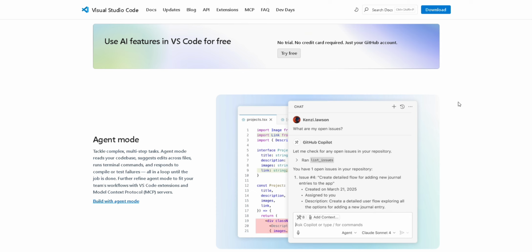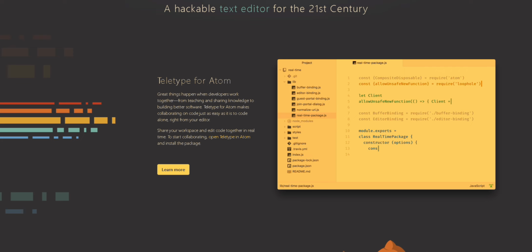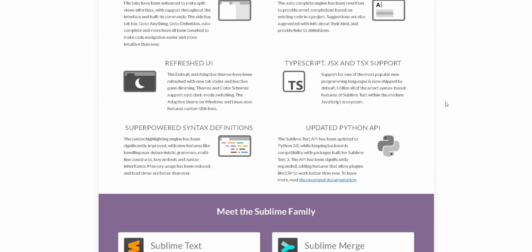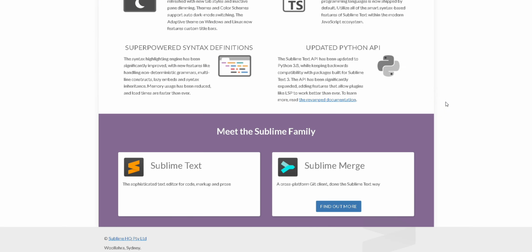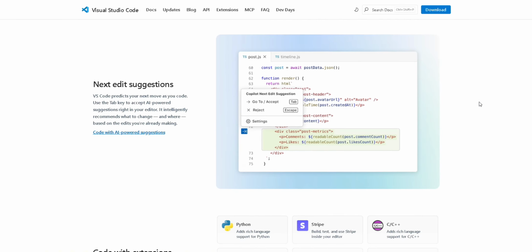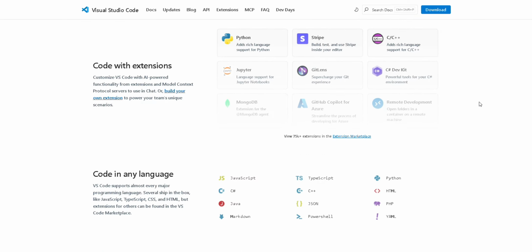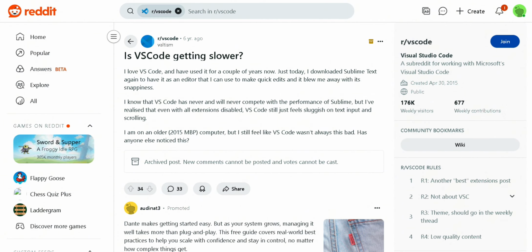If we talk about ecosystem and features, Atom has a great plug-in ecosystem, but stagnated development and discontinued support make it risky. If we talk about Sublime Text, it has solid plug-in support and native speed, but setup is more manual, with fewer high-scale integrations. VS Code, on the other hand, has a leading-edge extension marketplace, integrated terminals, debugging, and source control, all complementing VS Code's richness.